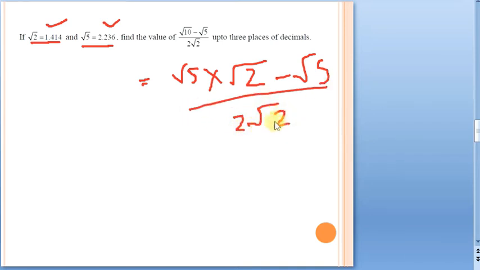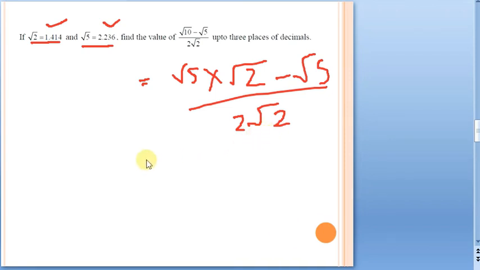At first, we think we can directly substitute the values and divide. But if you do so, in the denominator we have some big number, so you can do that way, but it will take time, and there is no guarantee that you will get the correct answer. But we can very well multiply them. Let us see how we can manipulate this question. Root 10 can be written as root 5 into root 2, because 5 into 2 is 10. So root 10 minus root 5, and in the denominator we have 2 root 2.